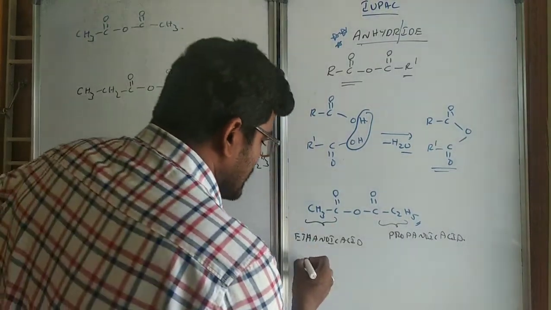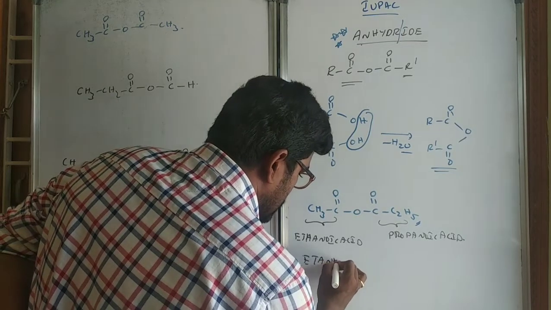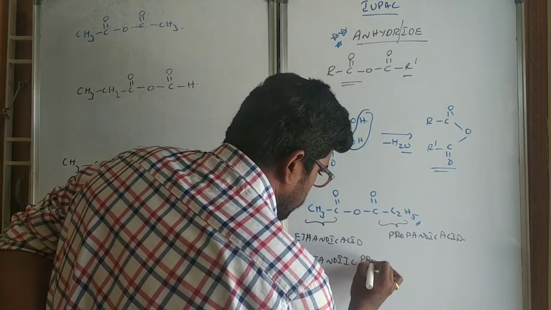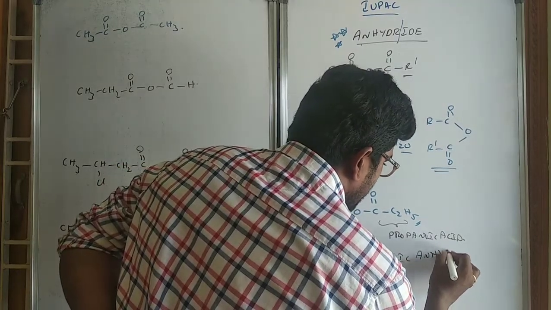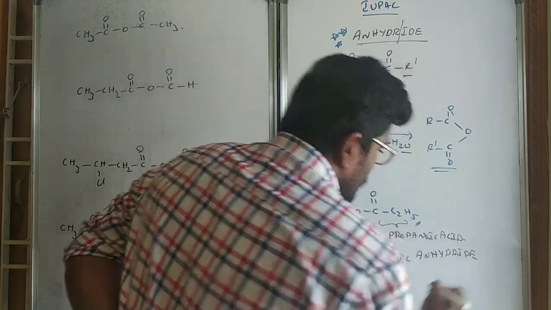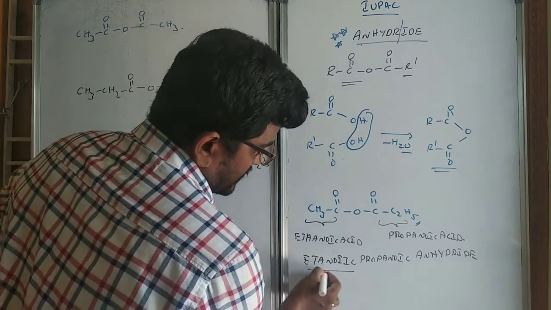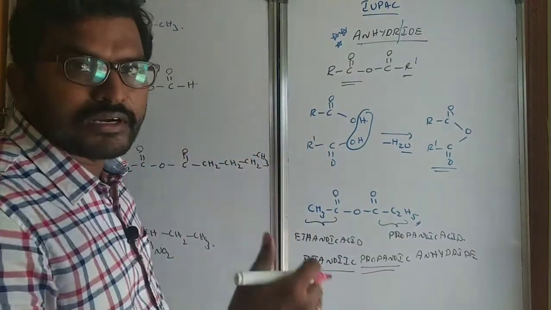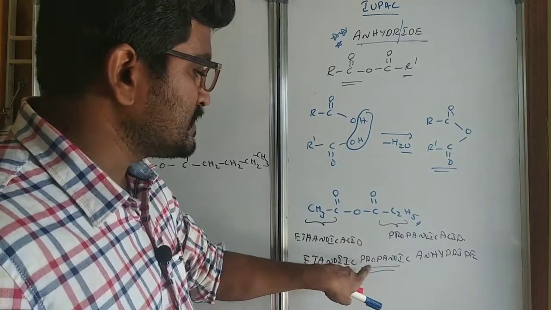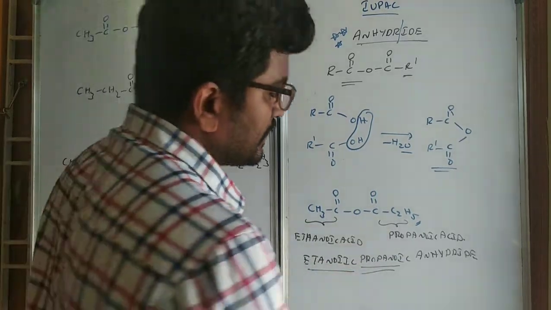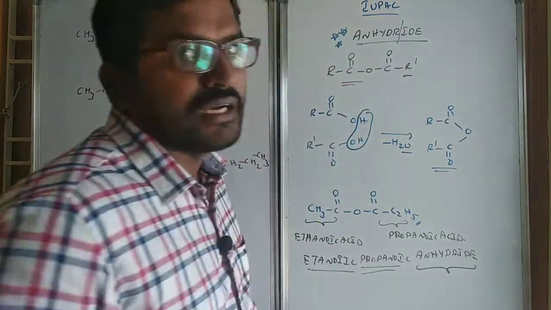You can name this as ethanoic propanoic anhydride. So from whatever acids the anhydride is coming, we will write the acids in alphabetical order and we will use the suffix anhydride for them.